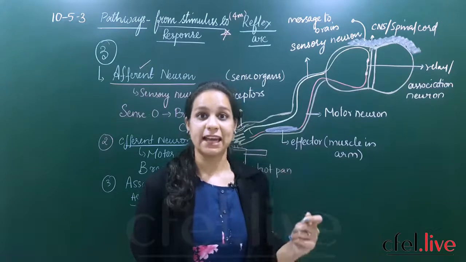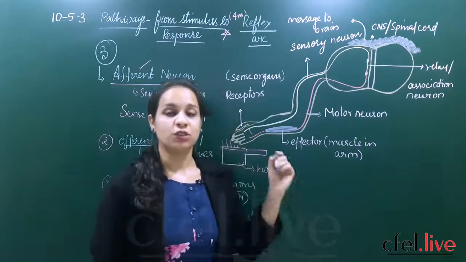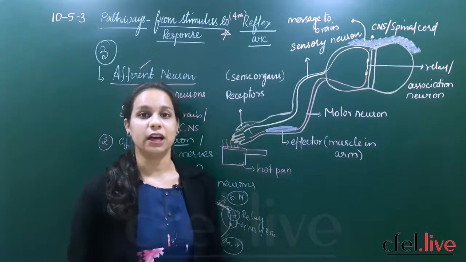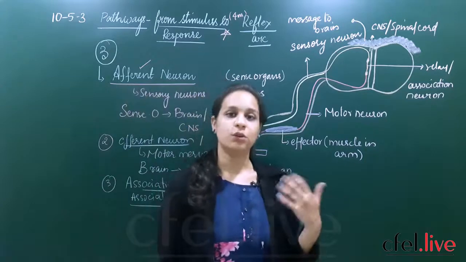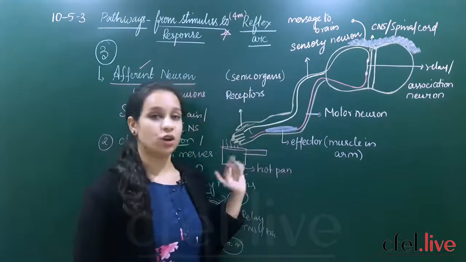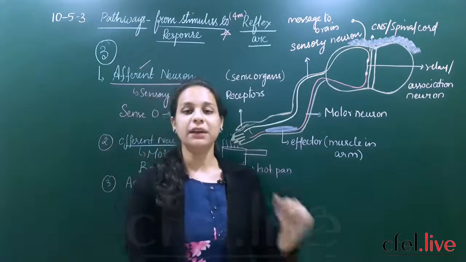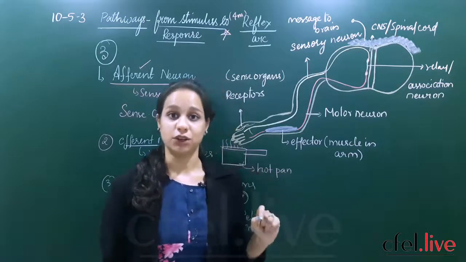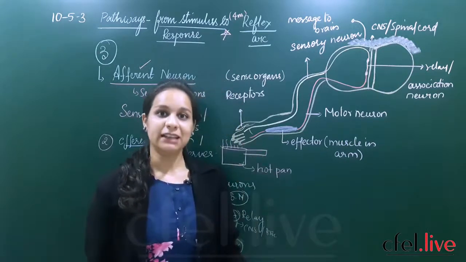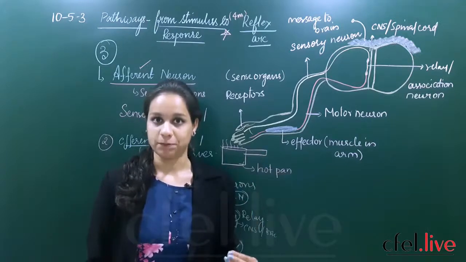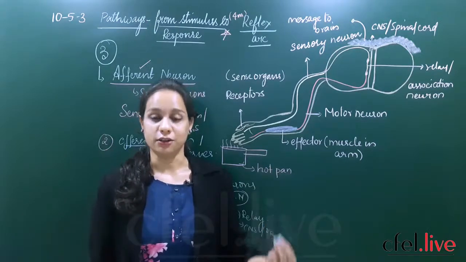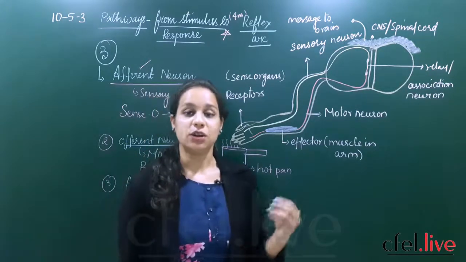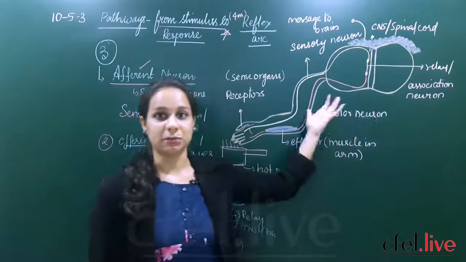Even in 1 second the information will travel through your body parts, that is your sense organs, to your brain, and finally you give a reaction, that is taking out your leg from that place. One more example of reflex arc is whenever you touch a hot pan, you immediately withdraw your hand from that place. Why, students? You do not think for a minute and then withdraw. Immediately you take it out. That immediate response which is given by your body is called a reflex arc. A reflex arc is nothing but responding immediately. You do not wait. So an immediate response to a stimulus is nothing but reflex arc.